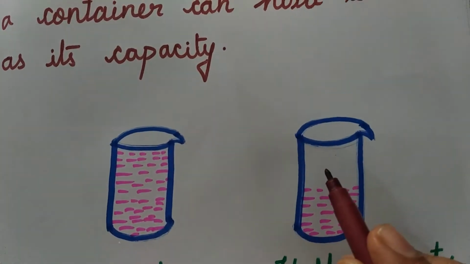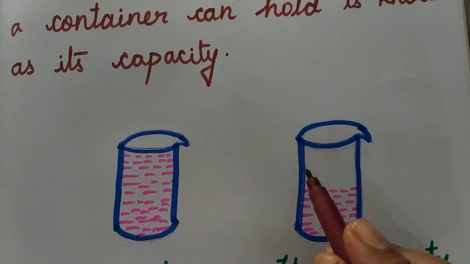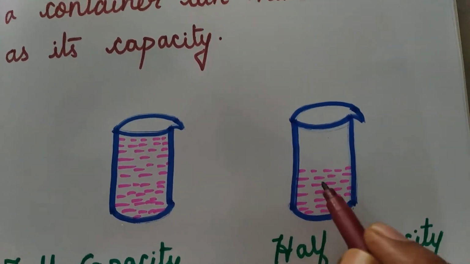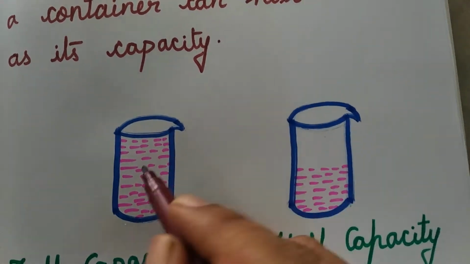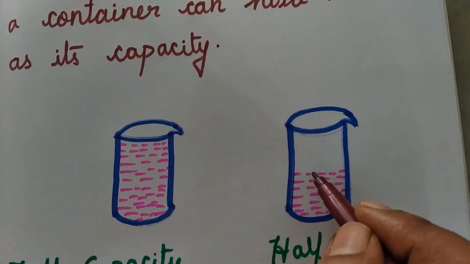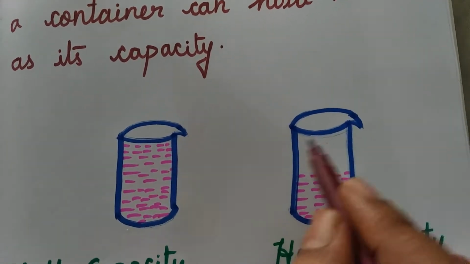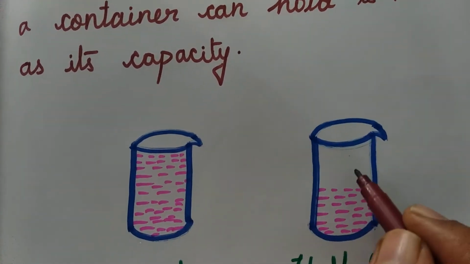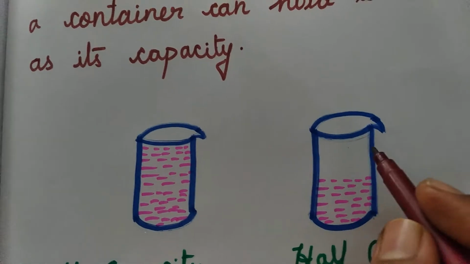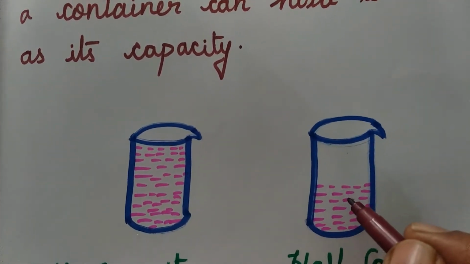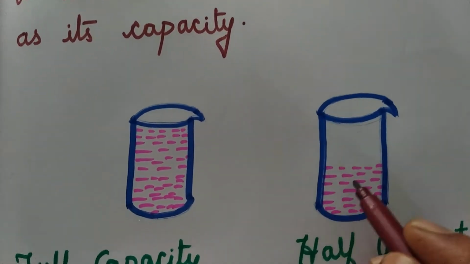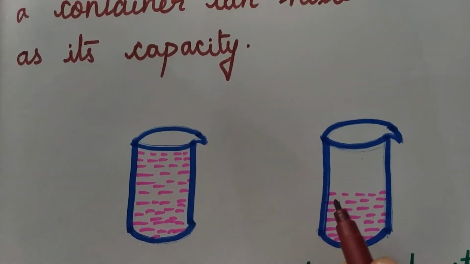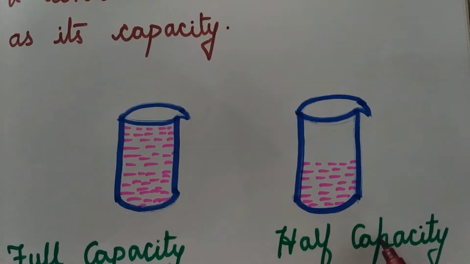And listen here, this is a jug. How does the juice look? It is not full, it is not filled fully. This juice is filled fully, but in this jar the juice is not filled fully. So how much is it filled? Only half. So this we call a half capacity.